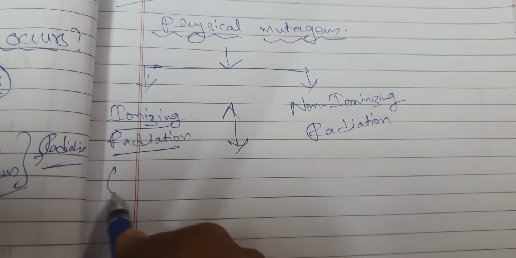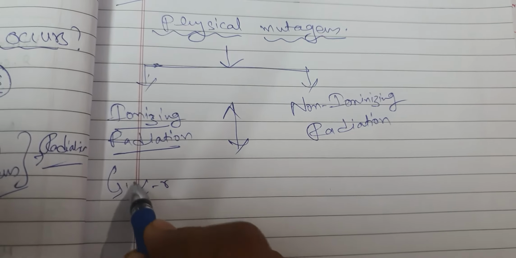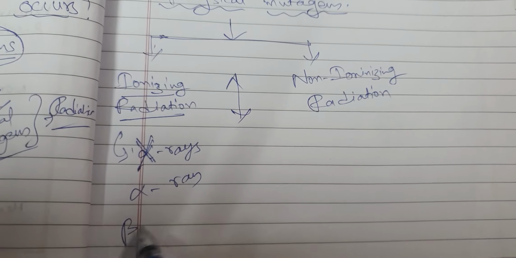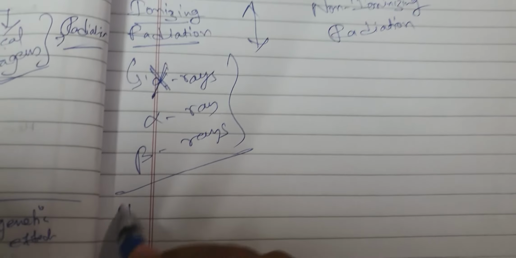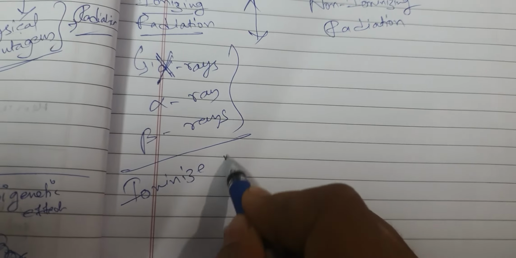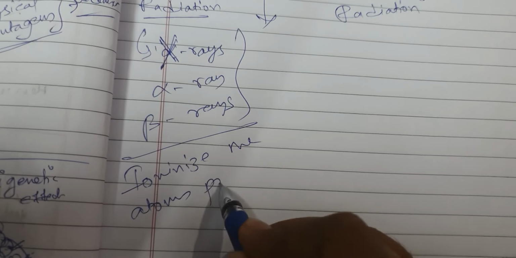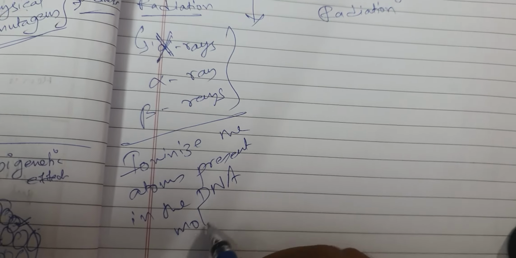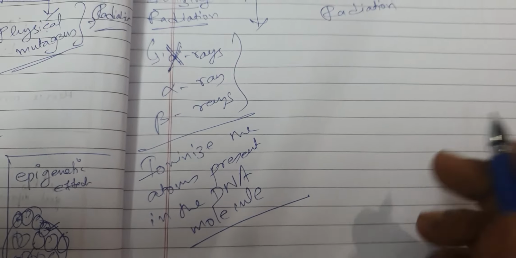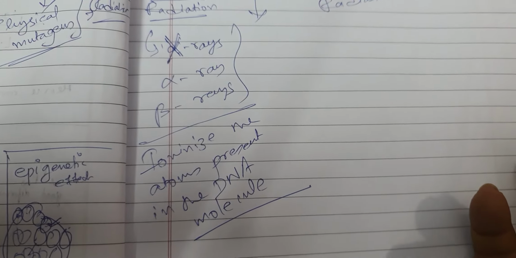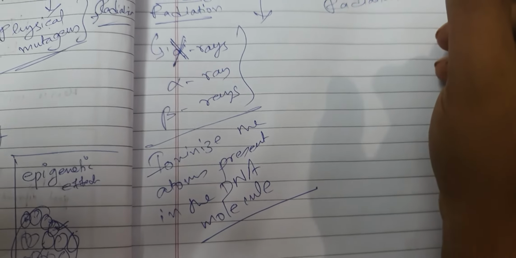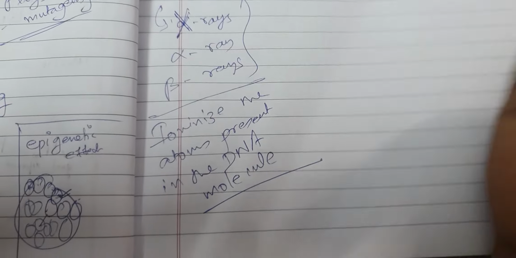Now ionizing radiation examples are X-rays, alpha rays, beta rays. These are ionizing radiation. So what they will do, they will ionize the atoms present in the DNA molecule. Now I hope that you understand, if there is ionization of the atoms present in the DNA molecule, maybe a carbon atom in the nitrogen base, maybe a carbon atom in the ribose sugar, whatever is there, if there is ionization of that, then that is not fruitful.